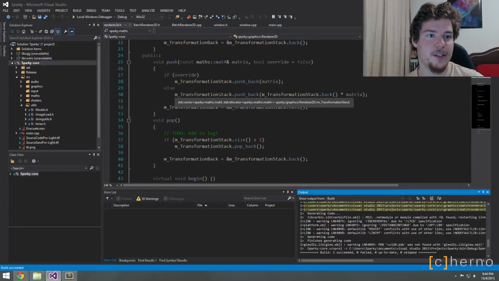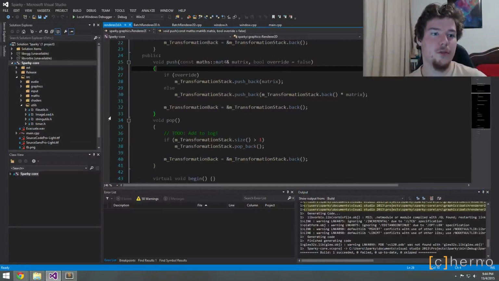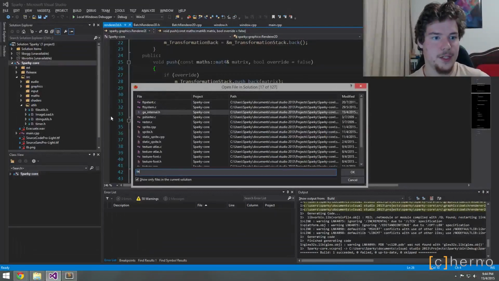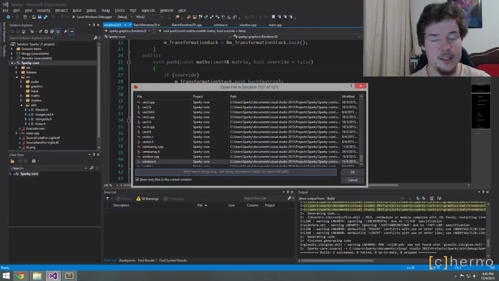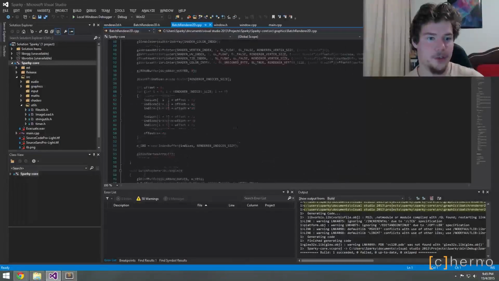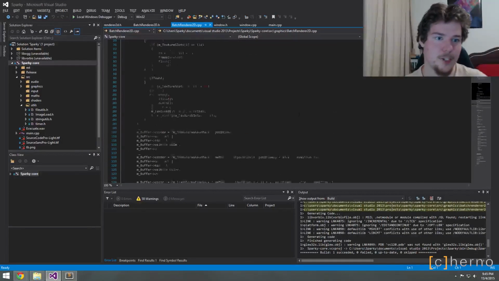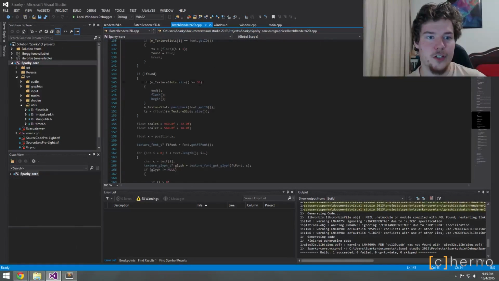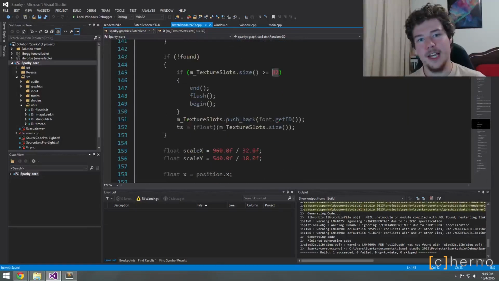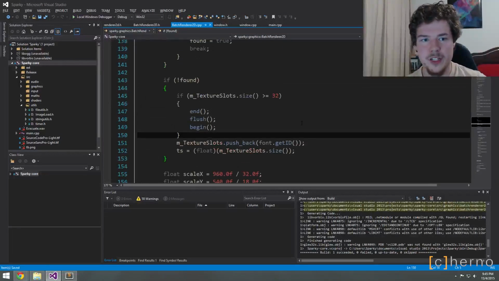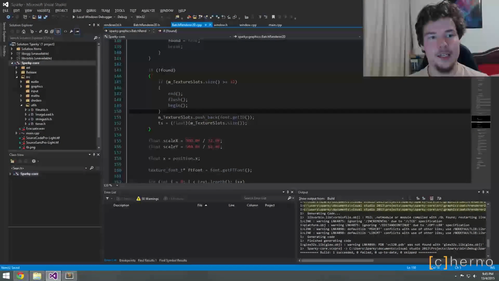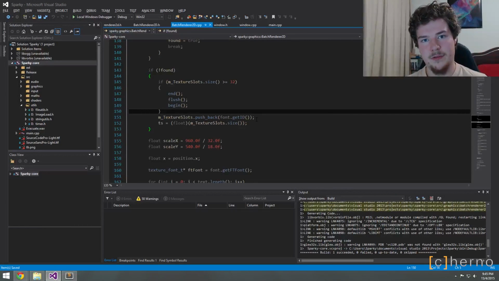Let's probably fix the texturing issue. Oh, there were a few different things that I needed to... there was one more thing that I wanted to do, which was the tile layer, because that shouldn't be part of our class. This is going to be a quick episode, by the way. But the longest part of the episode is going to be now, which is when we have to fix this texture stuff. So right now we support a maximum of 32 textures. What happens after that is, as you can see, it flashes, but it doesn't really clear it or anything. It's not something that we do. We should do that. It needs to clear them every frame, basically.